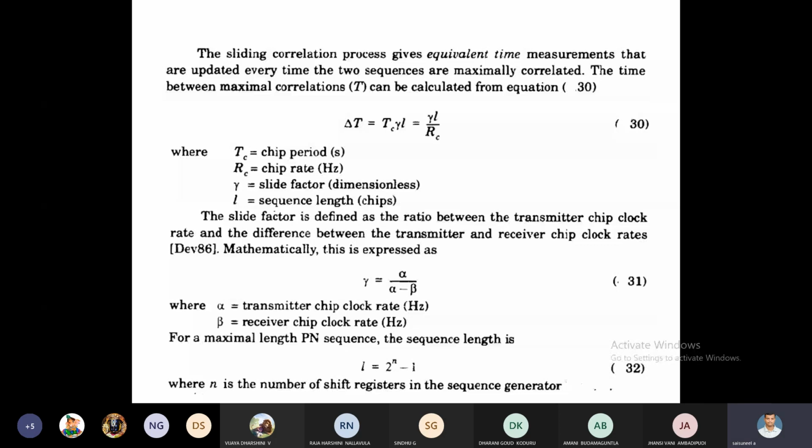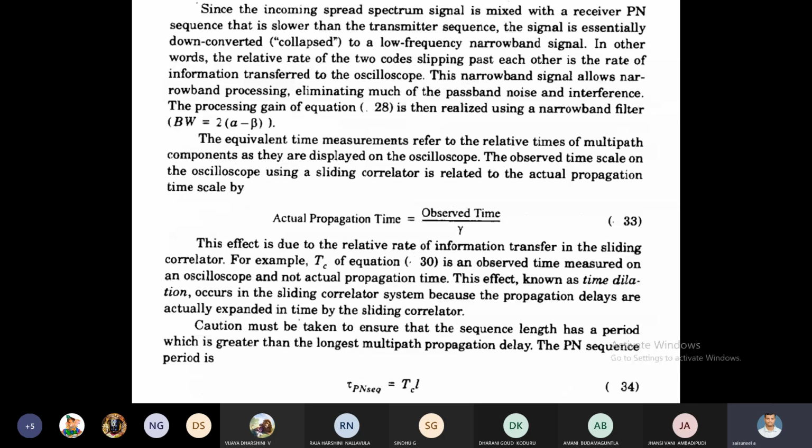Next, another important one is actual propagation time. Once the signal is transmitted along the RF link and received, we go for sliding correlation, that is matching of the transmission and receiving chip clock rates and pseudo noise codes.